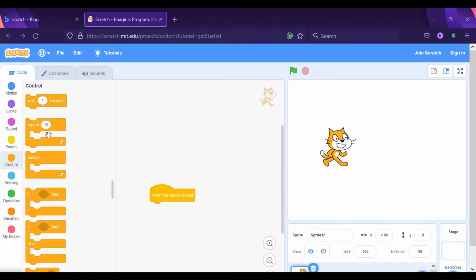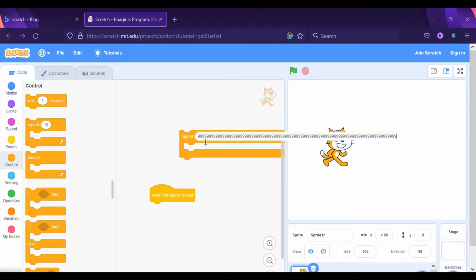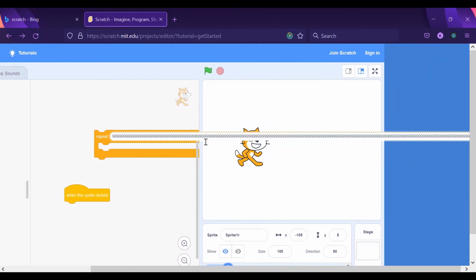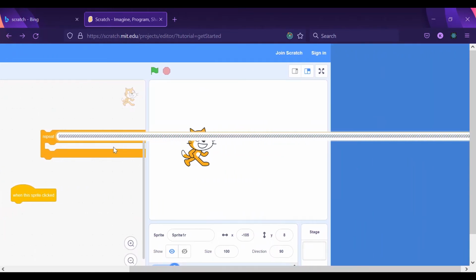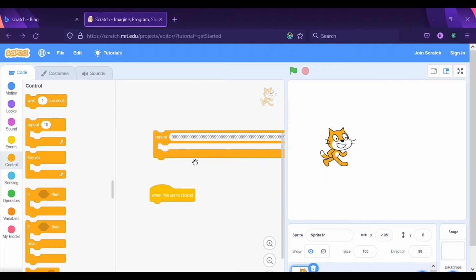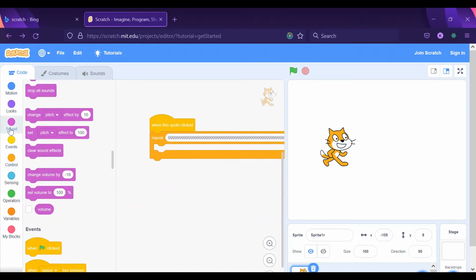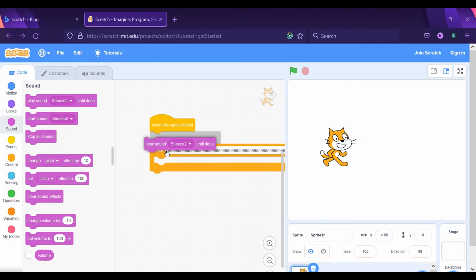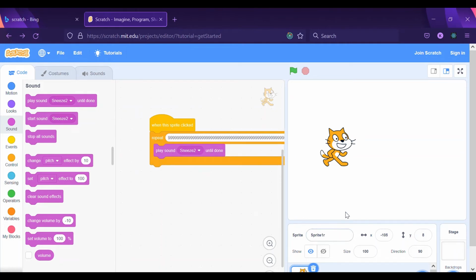Yo, what happened? Okay, now I will actually just put this here. Okay, come on, go. Yo, I can't believe this. This is so funny. Okay, so when this sprite is clicked, then it will play this sneeze sound until done.